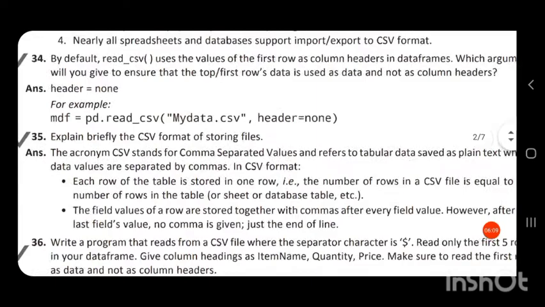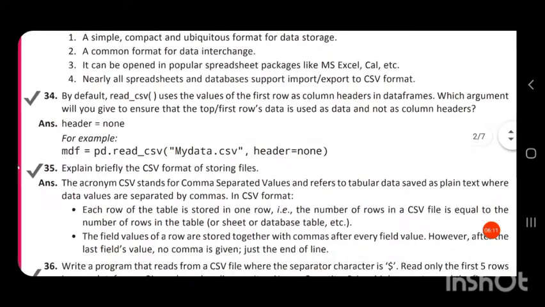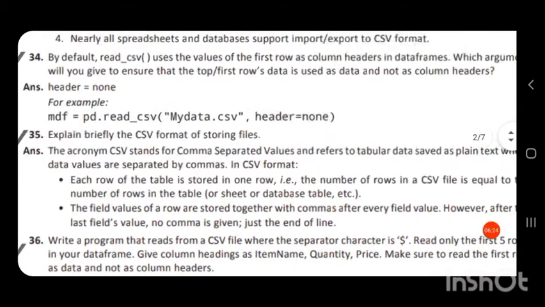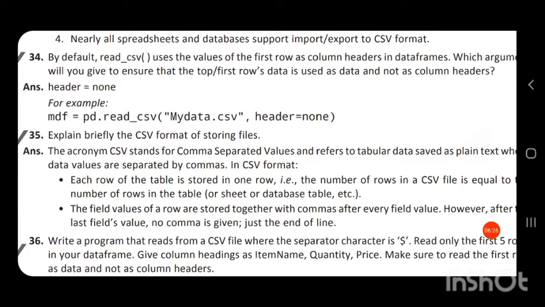Here, mdf is a data frame. In our examples we have considered the data frame as df, but here it is mdf = pd.read_csv.